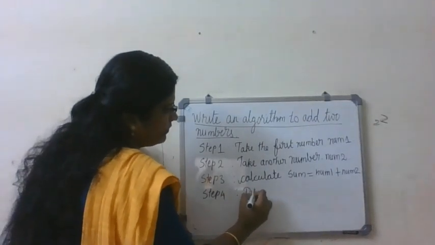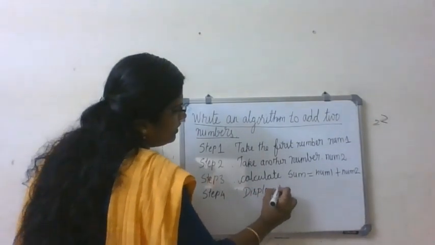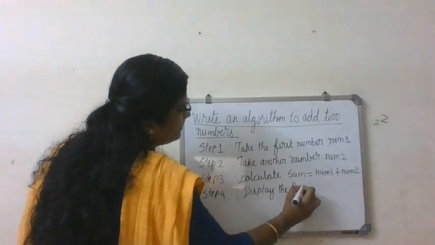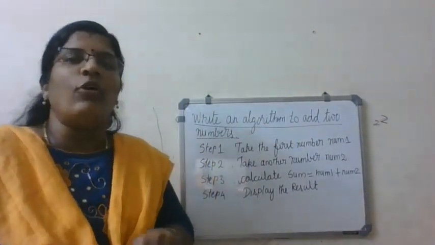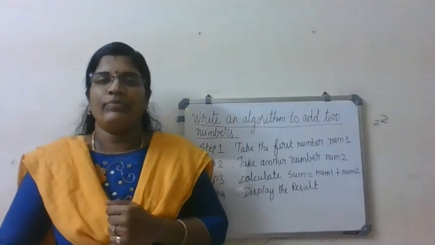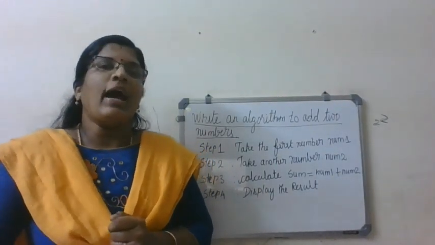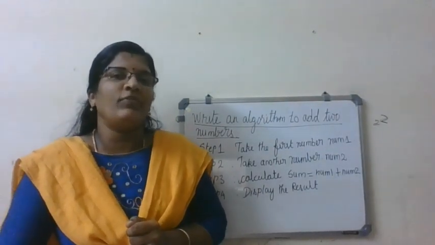Display the result. So this is the algorithm for adding two numbers. Is it clear for everyone?